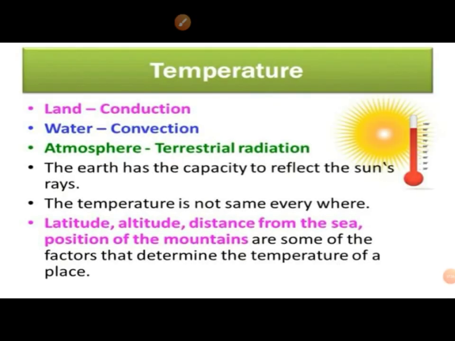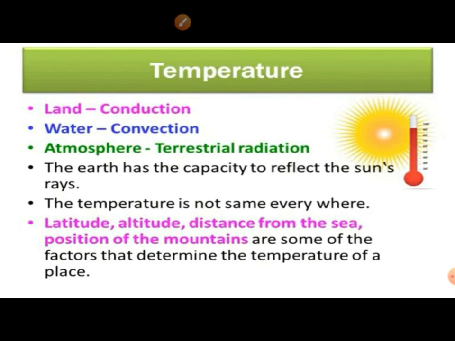On land, the temperature variation occurs due to conduction. Conduction is when heat moves from one object to another through direct touch. On water bodies, the temperature variation is due to convection. Convection occurs when heat is transferred to a gas or liquid by the hotter material moving into a cooler area.